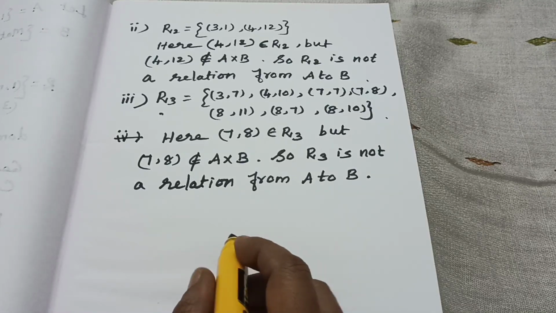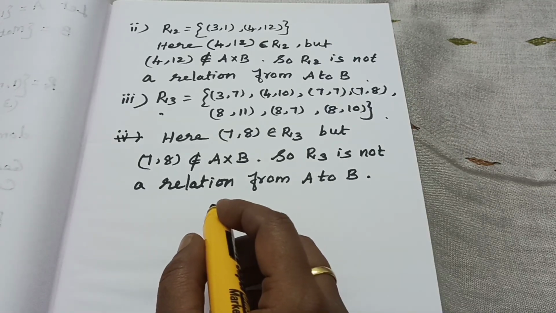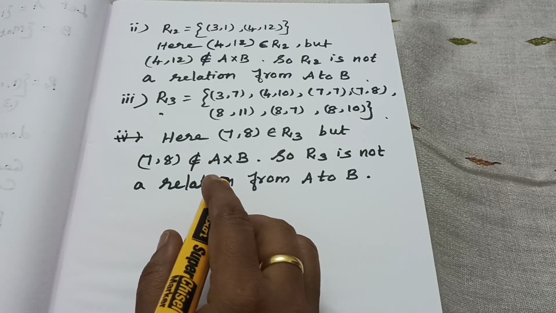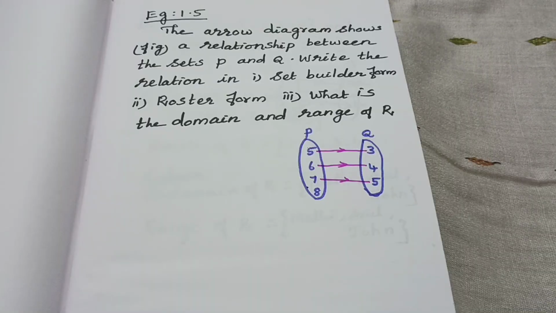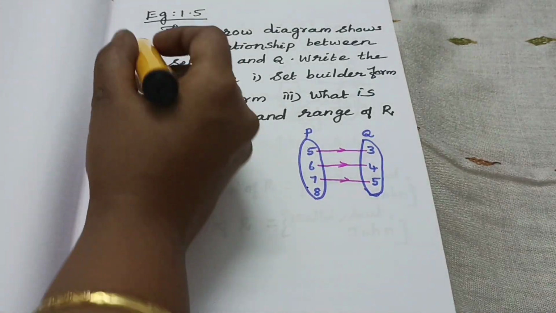Okay, have you understood? Then the same model, exercise 1.2, first question. Okay, the same model, you do it as homework. Okay. Next, one more question.